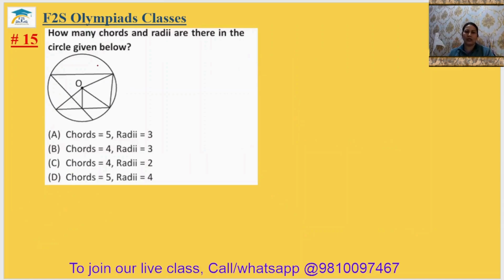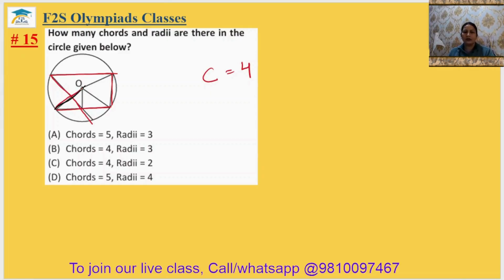Question number 15. How many chords and radii are there in the circle given below? So chords are, this is 1 chord, 2 chord, 3 chord and 4 chord. Why? Because chords are the line which is touching two different points on the circle. Chord equal to 4, and how many radii? So 1 radii. Let me change the color of the pencil.